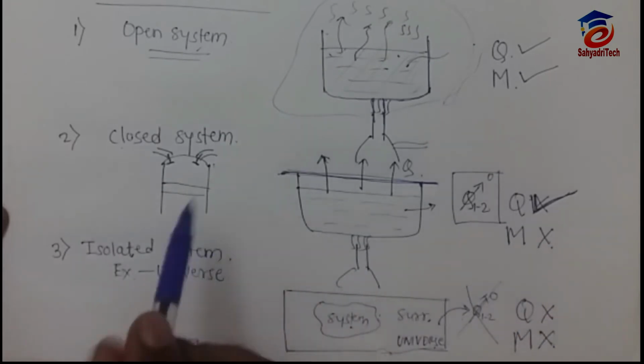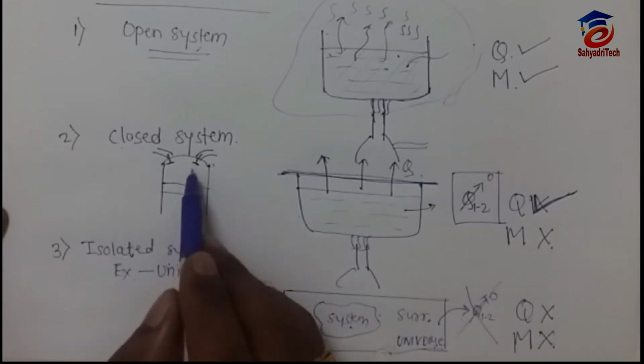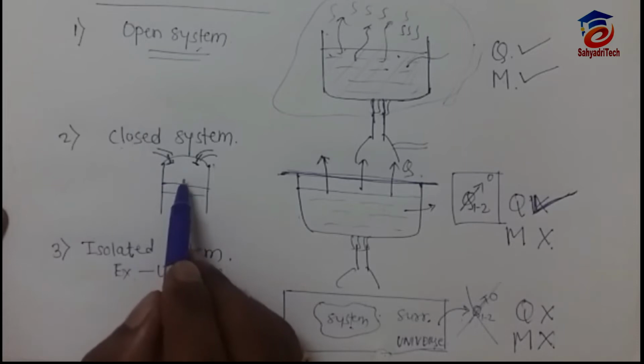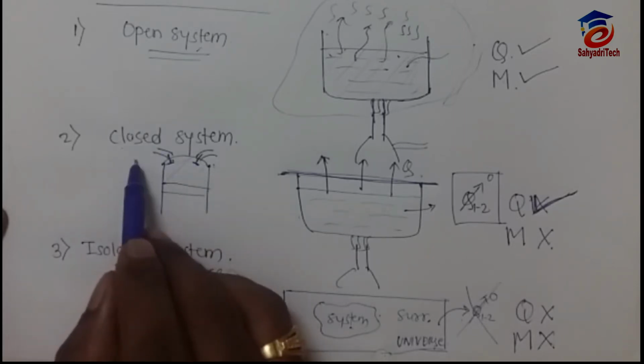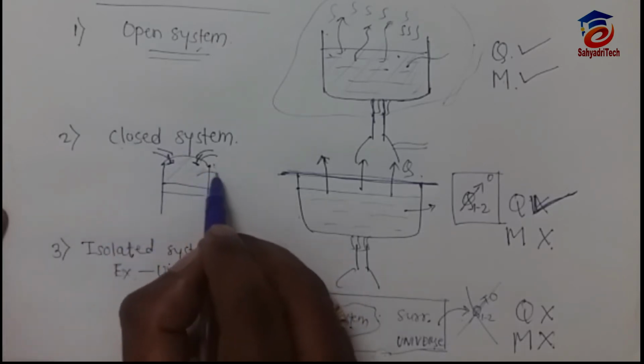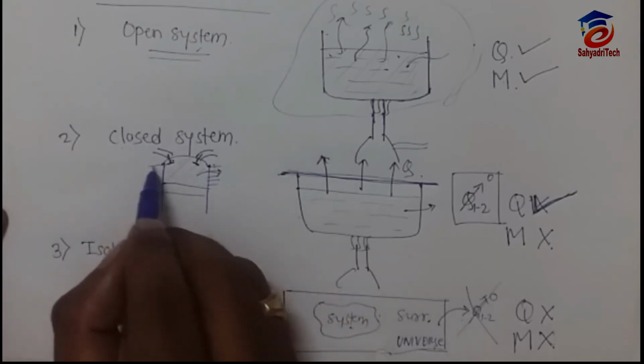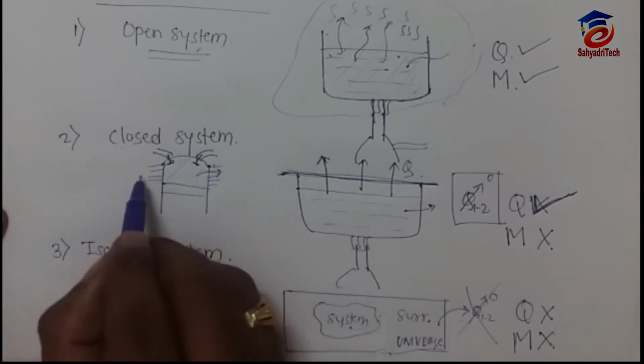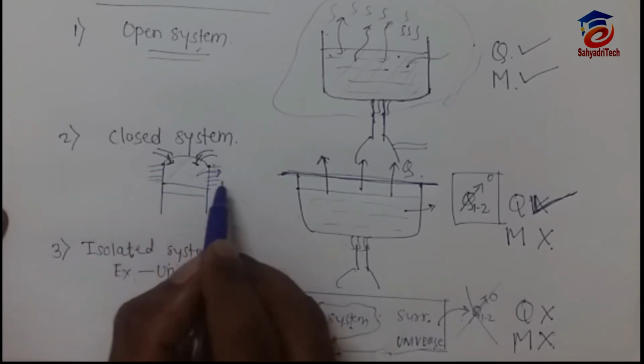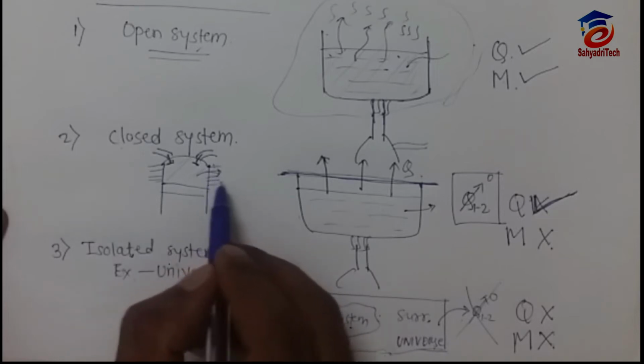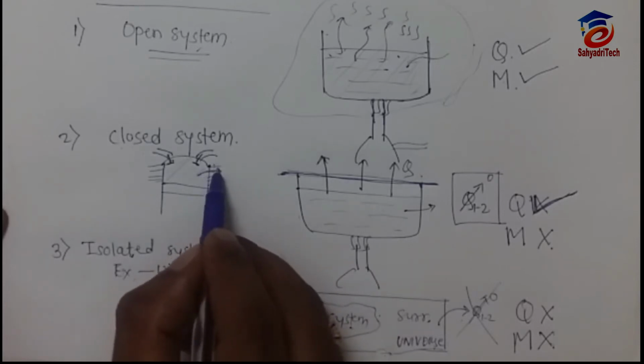But we know during compression and expansion, the inlet valve and exhaust valve are closed, right? So mass will not transfer from this system to the surrounding, but yes, heat will transfer. There are fins given, right? If you see your two-wheeler engine, outside the engine you can see fins. Through these fins heat will transfer. For optimum cooling only those fins are given. So there is always heat transfer.